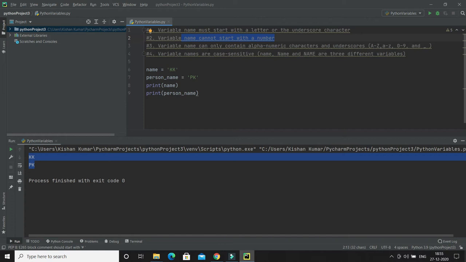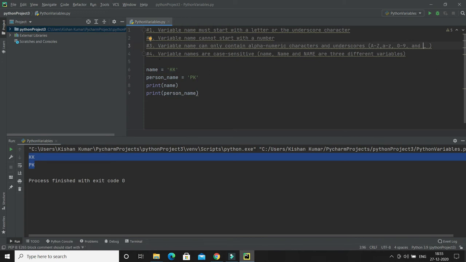Now the third rule: variable name can only contain alphanumeric characters and underscore. Here you can see I have given an underscore, since it is valid. But if I specify a hyphen, this shows a compilation error. So among special characters you can only use underscore. When we say variable name can be alphanumeric, it should start with a letter, and afterwards you can have any number. And you can have a special character like underscore, but no other special character apart from underscore.